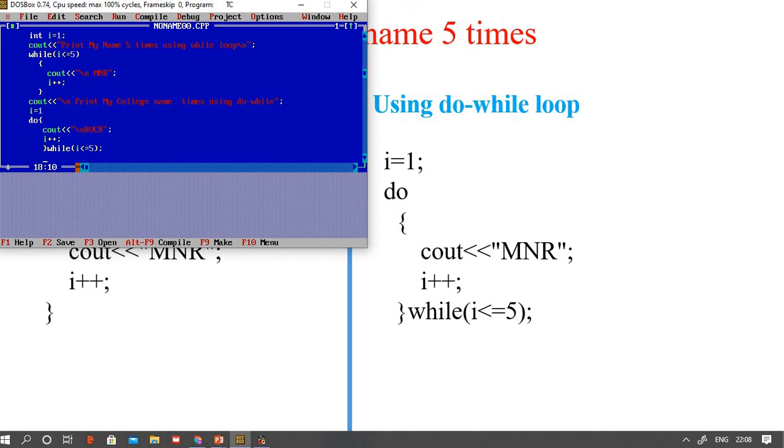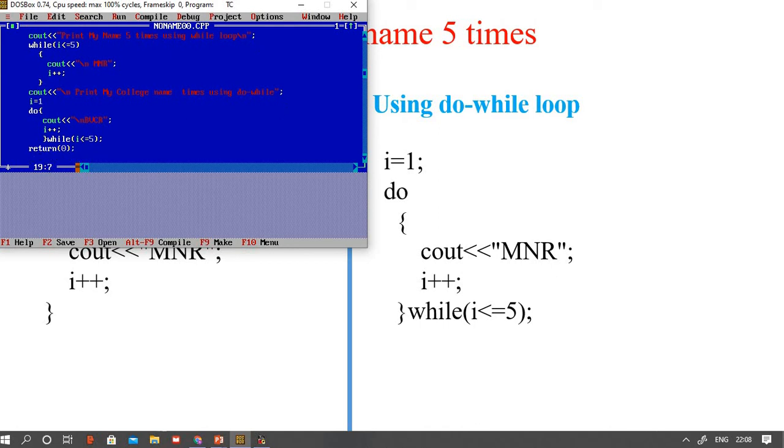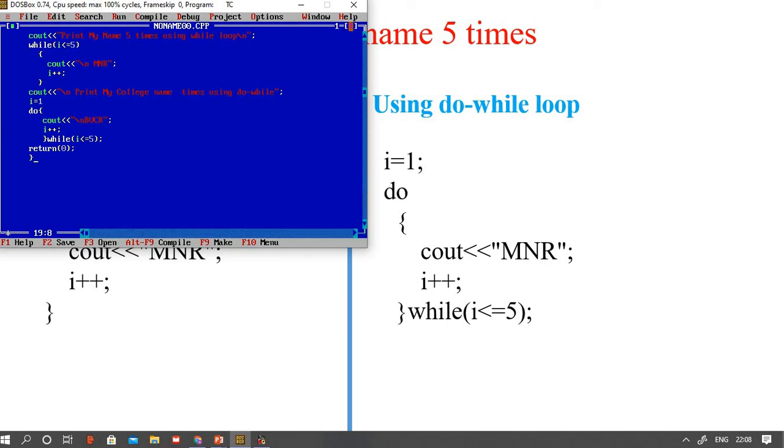My program is over. So return 0. I want to return one value, so I am returning 0. Now the program is over. So this is my program.